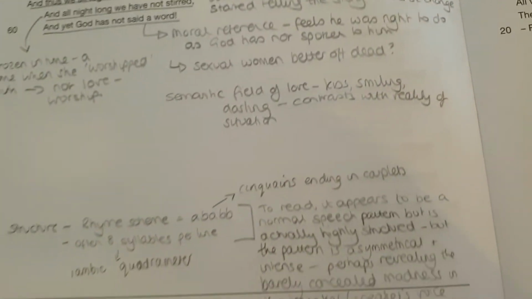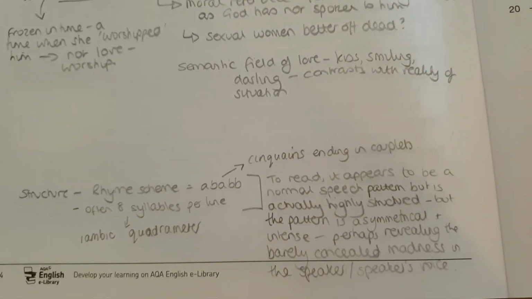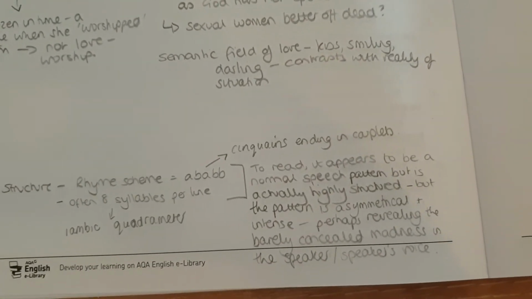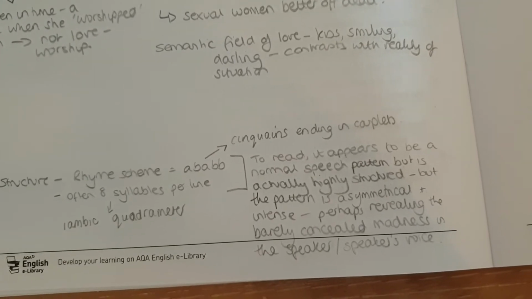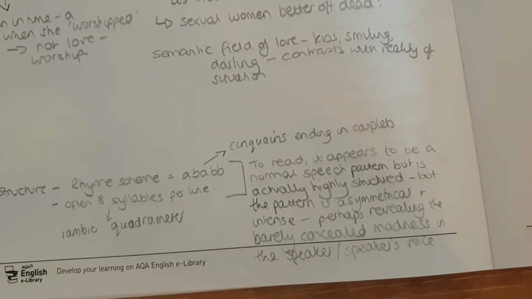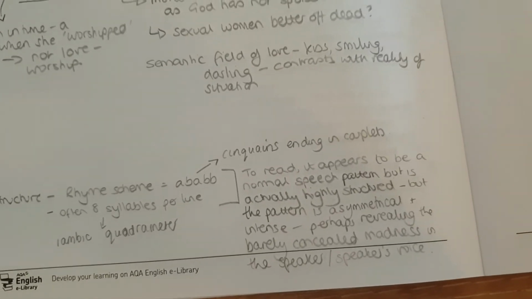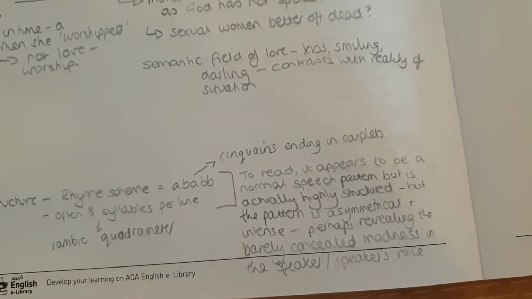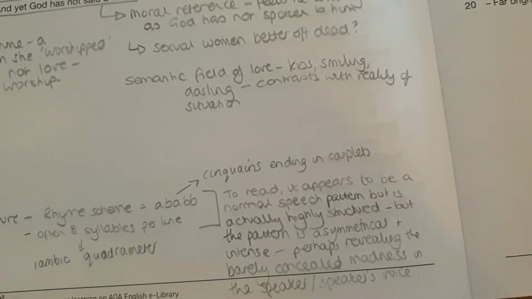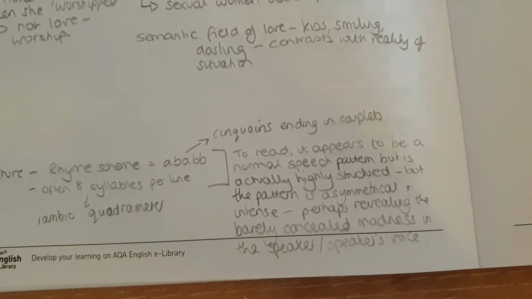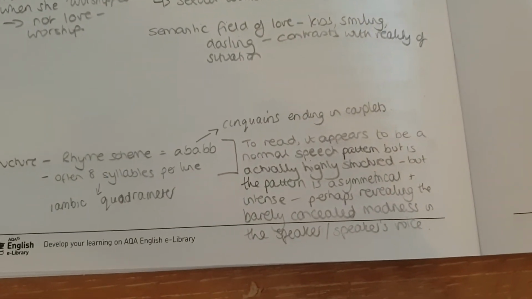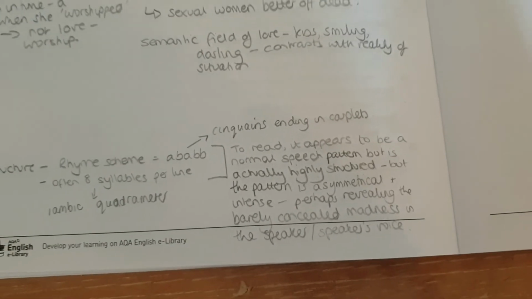Now, the structure of this poem is perhaps something you've not come across before. So it has a rhyme scheme of A, B, A, B, B, and there's often 8 syllables per line. There are a few lines where that doesn't quite fit. That's called iambic quadrimeter. So you've done iambic pentameter, that's where there's 5 feet in a line. A quadrimeter has 4 feet in a line, 8 syllables. Remember, there's 2 syllables per foot when we talk about poetry. Although it's all in one long dramatic monologue, because of that rhyme scheme, it divides it into cinquains, which end in couplets. So there's a lot of emphasis on those couplets, those final rhymes.